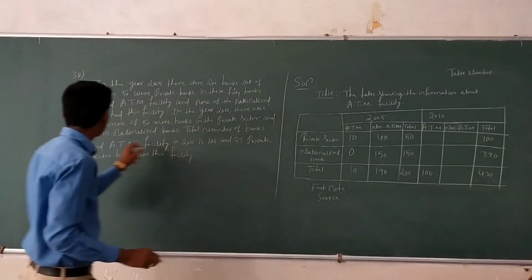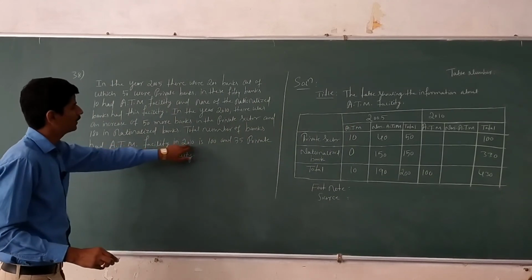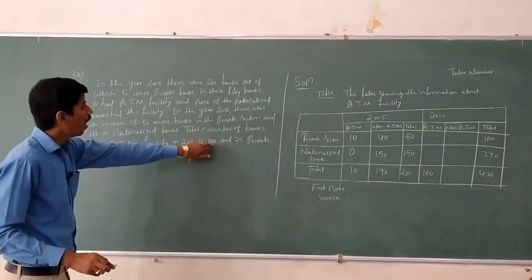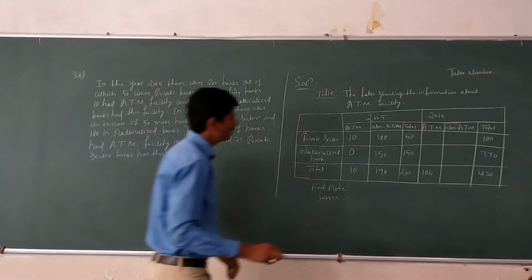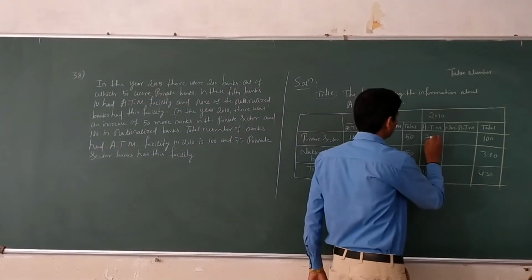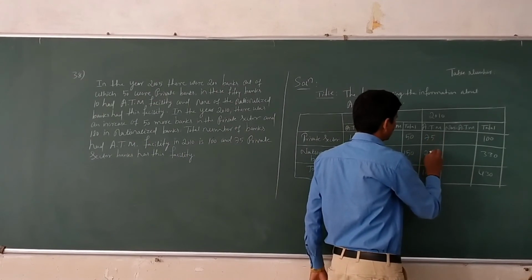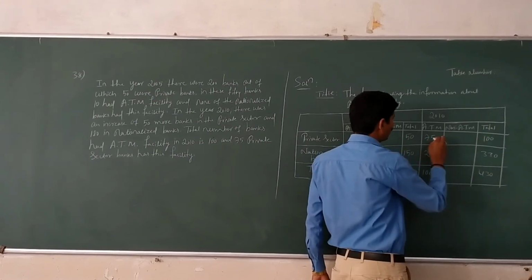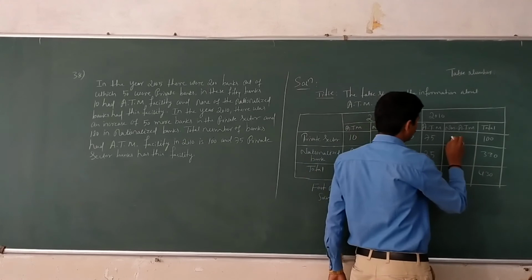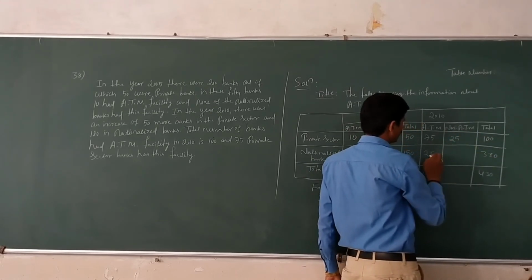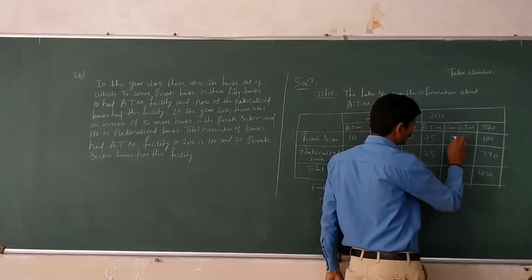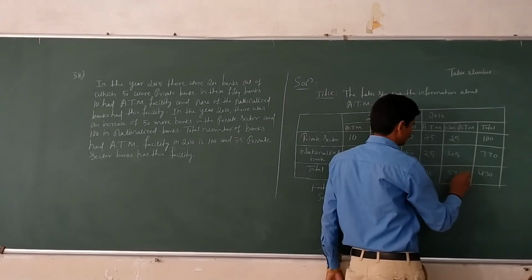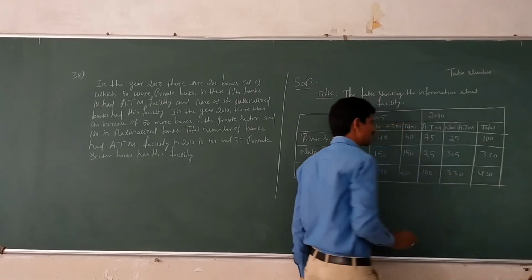Out of 100, 75 are private sector banks and 25 nationalized. Out of 100, 75 ATM, the remaining non-ATM is 25. 100 minus 75 is 25. 330 minus 25 is 305. 305 plus 25 is 330. 330 plus 100 is 430. It is satisfied.